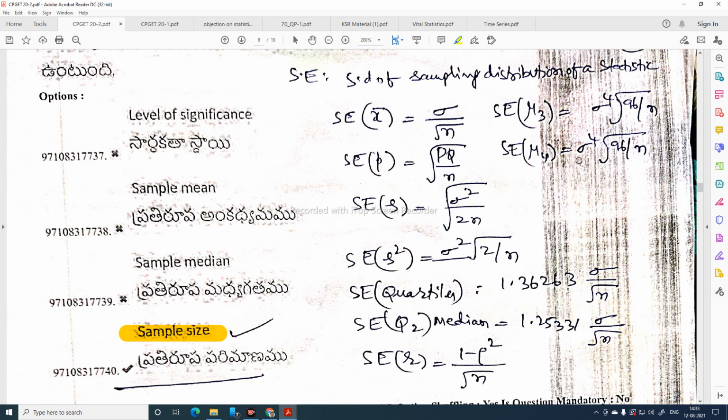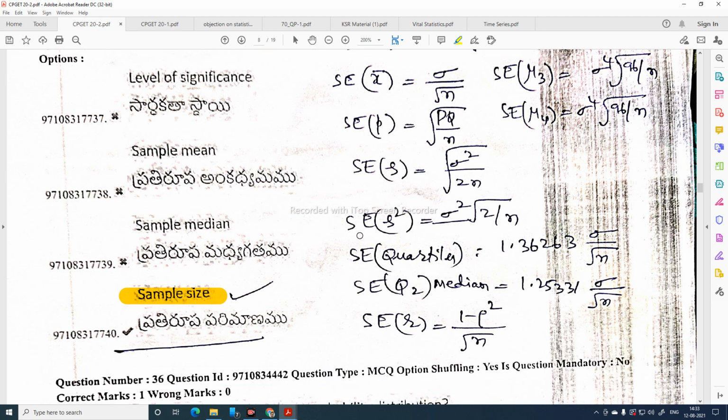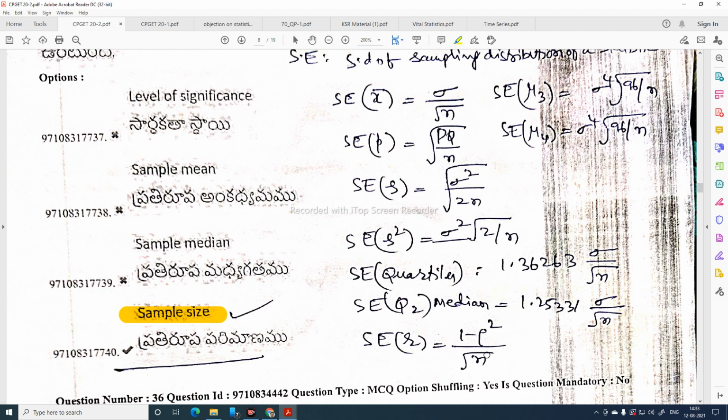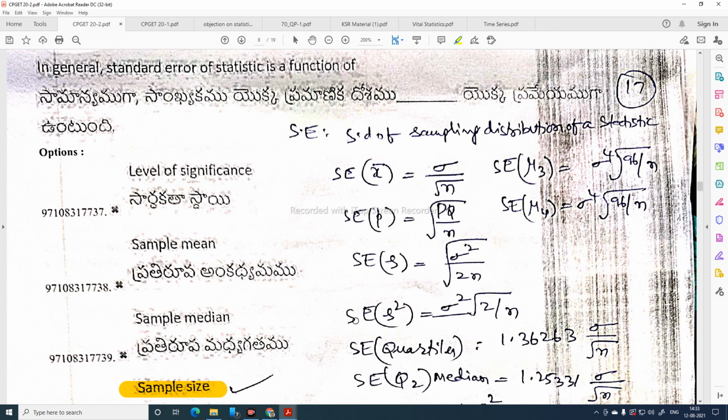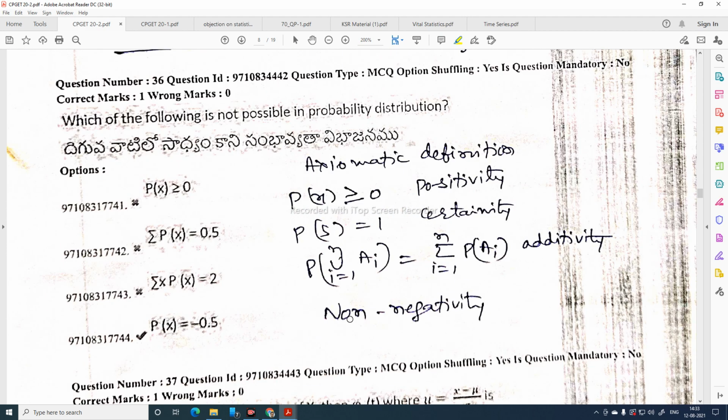Standard error of mu 4 is sigma power 4 times root of 96 by n. Standard error of proportion is root of pq by n. Standard error of standard deviation is sigma by root of 2n. Standard error of sample variance is sigma square into root of 2 by n. Standard error of correlation coefficient is 1 minus rho square by root n. So the standard error is a function of sample size.